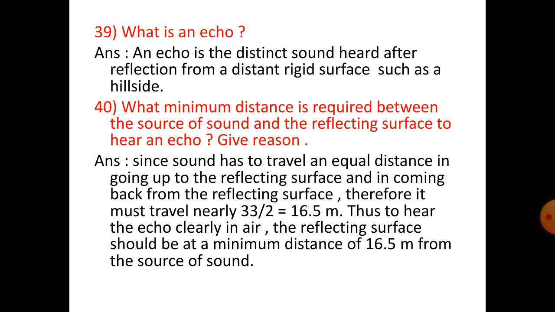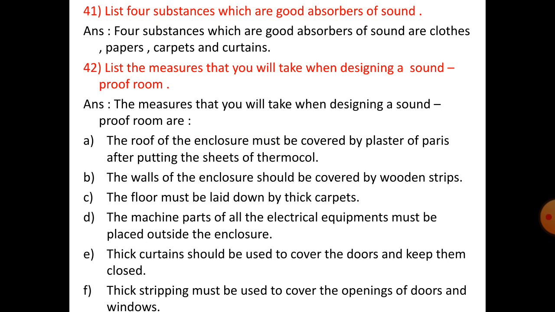Since sound has to travel an equal distance in going up to the reflecting surface and in coming back from the reflecting surface, therefore, it must travel nearly 33 by 2, that is 16.5 meter. Thus, to hear the echo clearly in air, the reflecting surface should be at a minimum distance of 16.5 meter from the source of sound.